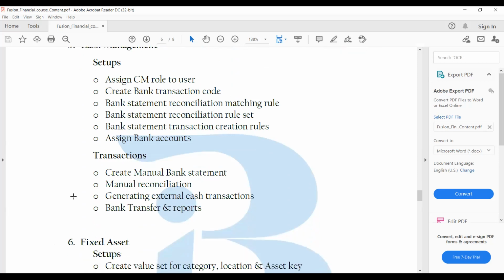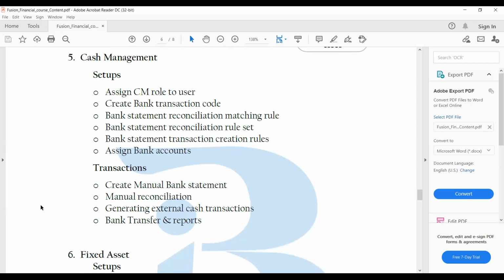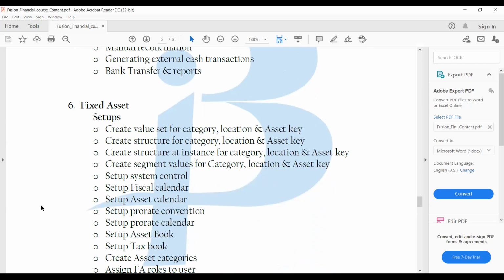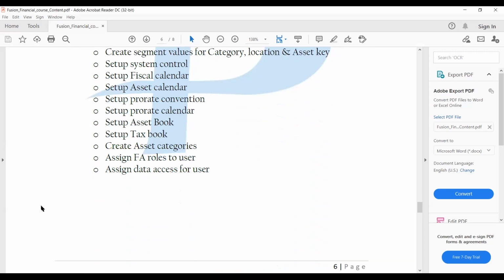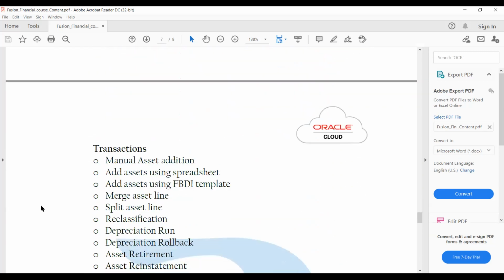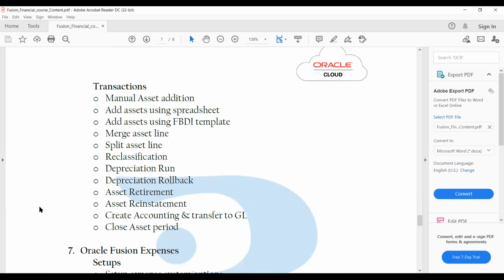And then we have cash management. In cash management, we will see the reconciliation part, the bank transfers, how to create the manual statement and how to clear the manual statements. Then we will see fixed assets, wherein we don't have much changes. So this is the regular one.